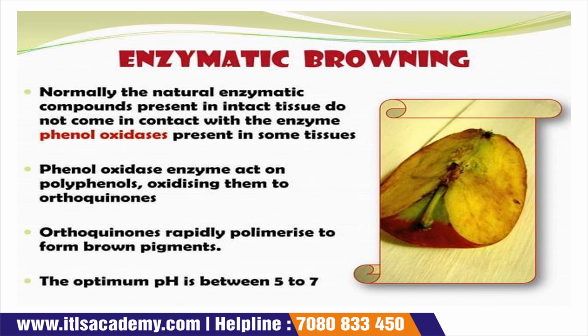Okay, phenol oxidase enzyme acts on polyphenols, oxidizing them to orthoquinones. Orthoquinones rapidly polymerize to form a brown pigment, and the optimum pH required for the browning is 5 to 7, and this is seen in apple.